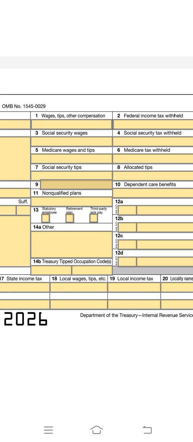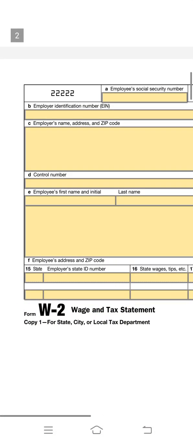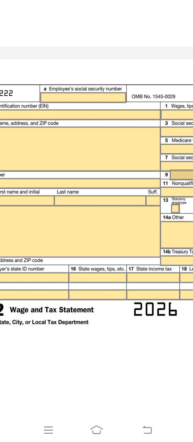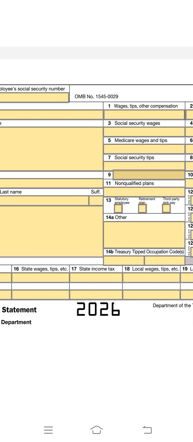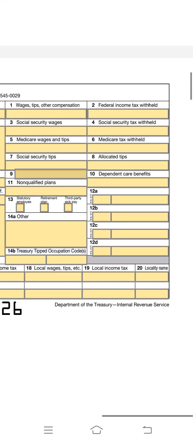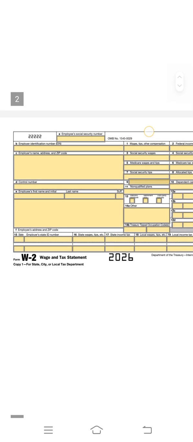Then non-qualified plans are covered here, and dependent care benefit, if there is any person dependent on you who also qualifies as a dependent as per the IRS, you can mention that. Then here comes the employer's state ID number, state wages and tips, state income tax, local wages and tips, and local income tax. So this is how the W2 form looks.